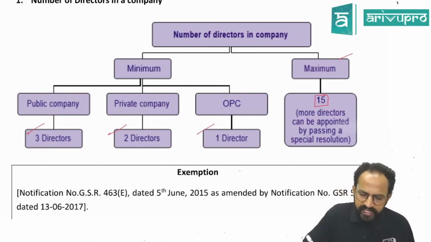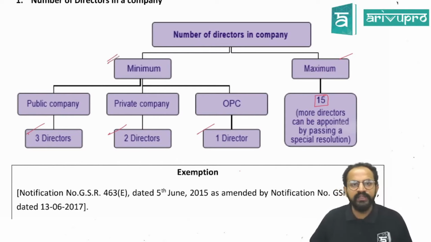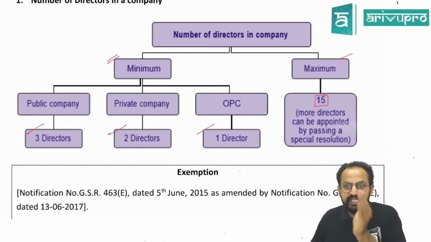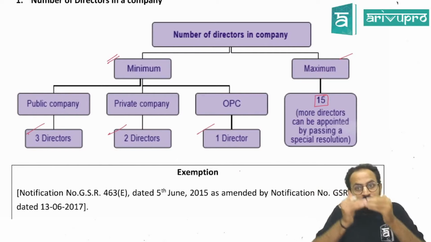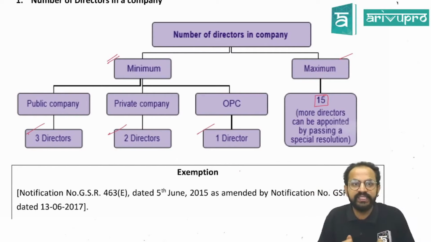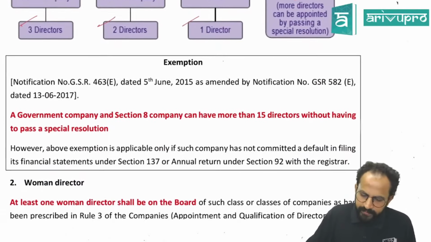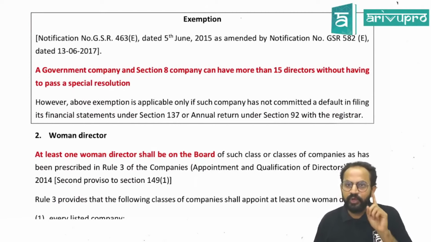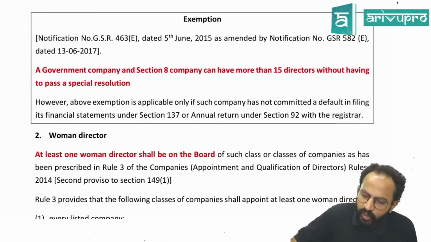So guys, whenever I talk about minimum, what do I mean by this? At any given point of time, the number of directors in these companies shall not fall below these limits. If it falls below these limits, it will be considered a non-compliance.